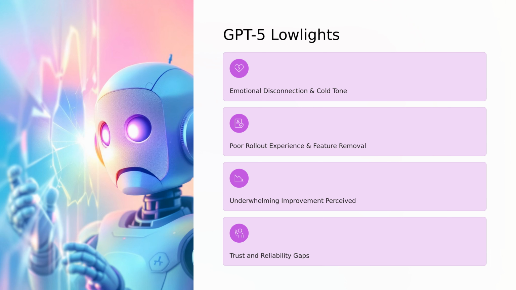And now here are the negative reactions. Many users complained GPT-5 lacked the warmth and friendliness of earlier models like GPT-4o. Descriptions like flat, robotic, or corporate beige zombie were common, especially among those who relied on the AI for companionship or creative collaboration. The sudden removal of older models without warning, coupled with a buggy auto-switch system, left many users frustrated and dissatisfied.